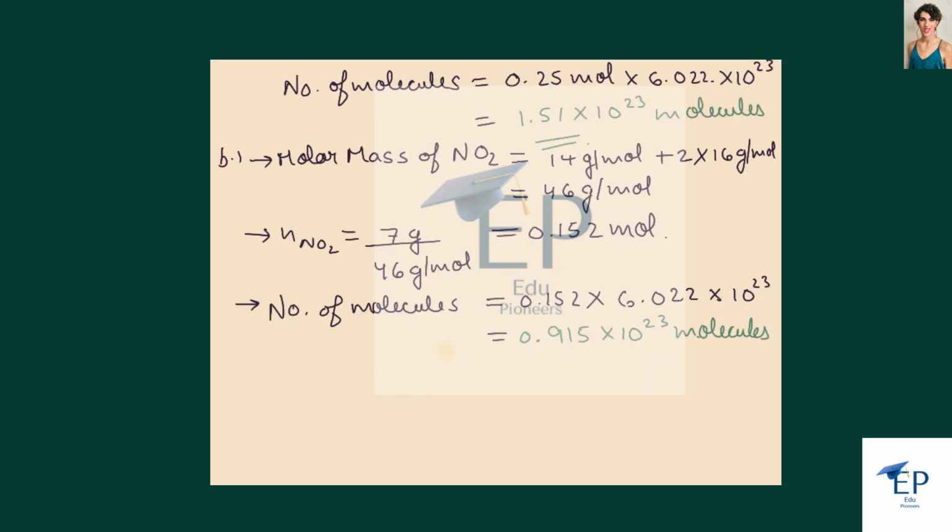So as we can see, the number of molecules of NO2 is slightly lesser than the number of molecules of CO. So here the answer is that it has fewer molecules than CO. So this is the answer.